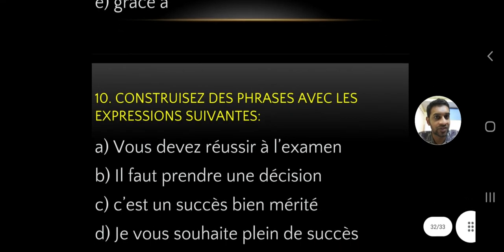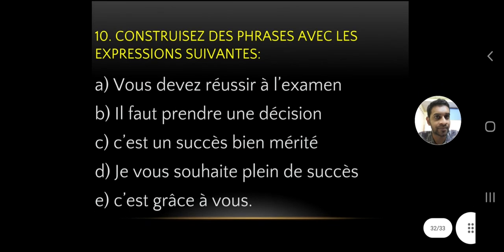So now we'll see the answers here. Here we have made some very simple sentences, so that it will be easy for you to remember and to make it correct. Because if you try to make complicated complex sentences, there are chances of making grammar mistakes. So you can see this, or if you want, you can write it on your own, the 10th exercise especially. There is no rule, but it should be grammatically correct.